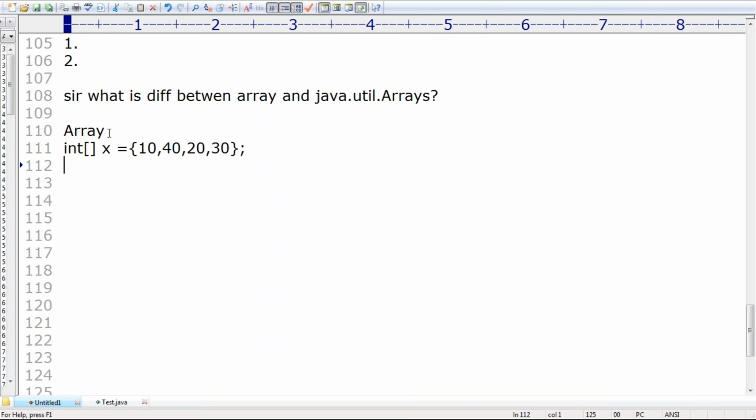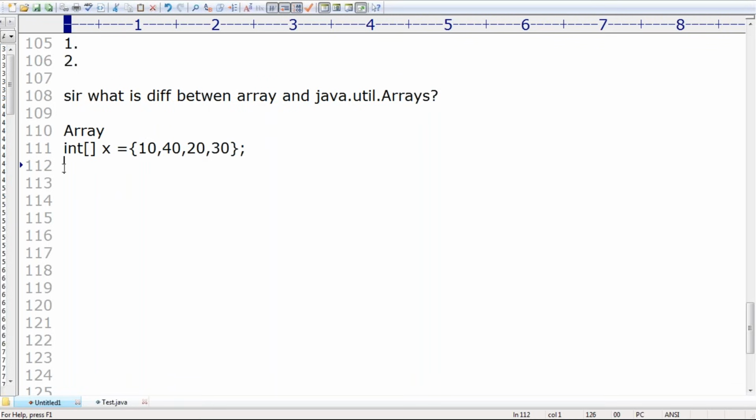I have one array. Now my requirement is, this array never talks about sorting. Correct or not? First element is 10, second element is 40, next 20 and 30. It does not talk about sorting. If you want to define utility methods for arrays, some class must be required. That class is nothing but the java.util.Arrays class.